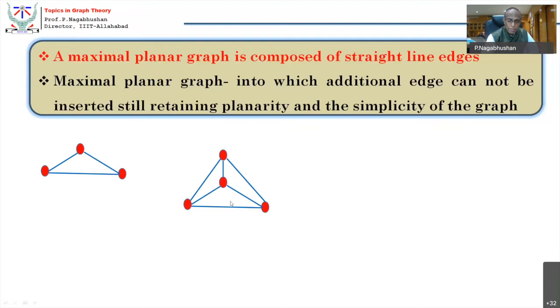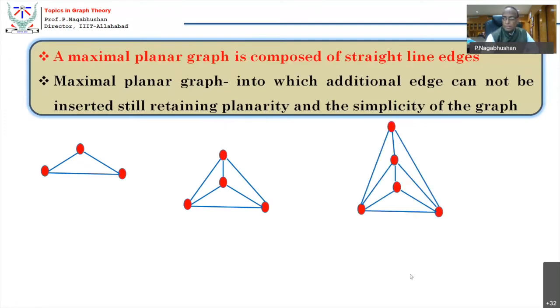Let us see what is the maximal planar graph of 5 vertices. I think you must have been imagining, put the next vertex here and connect it, that's all, by straight lines. Let us see, that is all. Okay. Now you see the beauty of the data structure here.